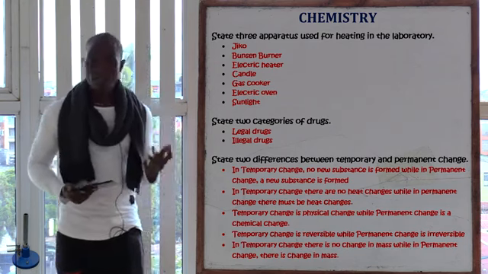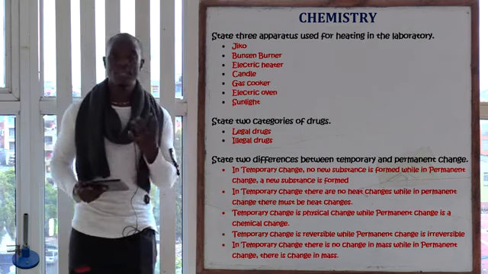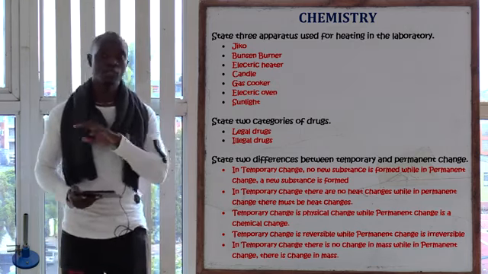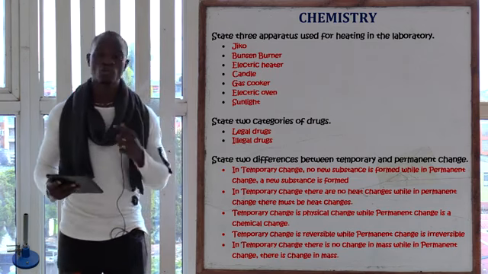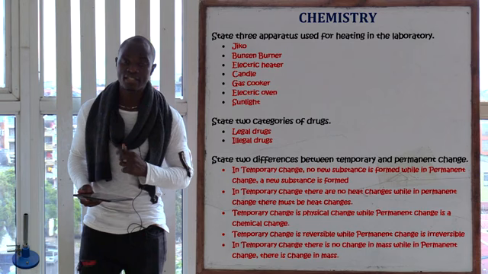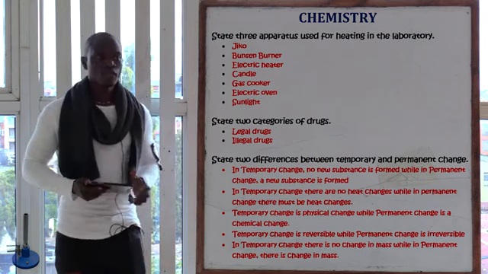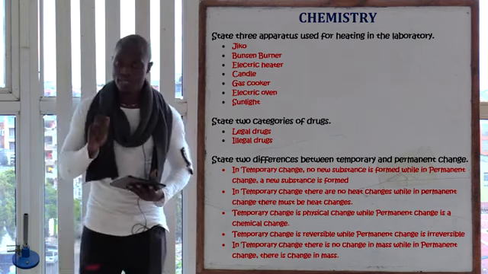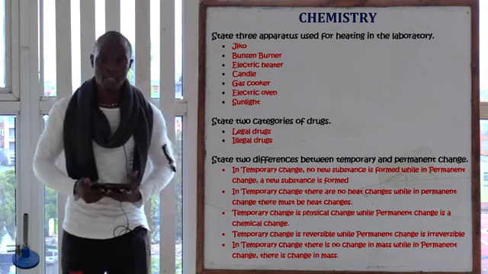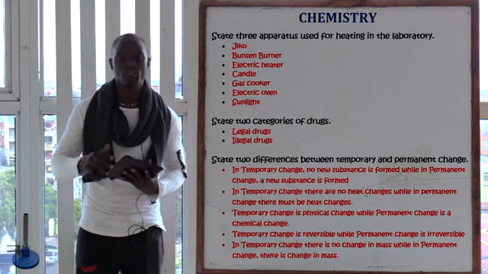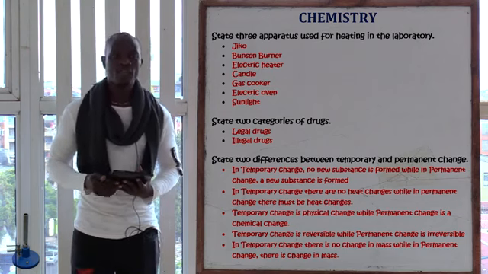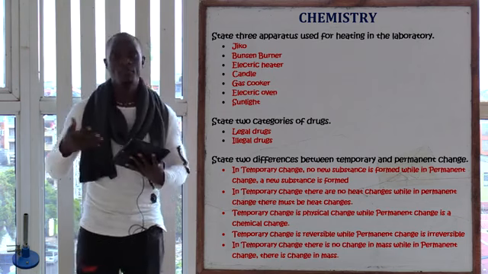So we have those two categories of drugs: the legal drugs, drugs permitted to be used in a particular country by the government, and the illegal drugs, drugs which have not been permitted to be used in a particular country by the government. If you are asked to list the types of drugs, remember we have painkillers, curative drugs, sedatives, and antidepressants.